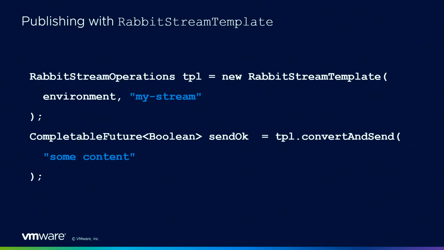In this example, the content is just a string, so it's going to be wrapped into the message API, but your code just depends on the string type, a simple type. And you get a future in this case for the asynchronous publish confirm. Same thing, you stick to simple types or JDK types. You don't have to use the Stream Java client API.